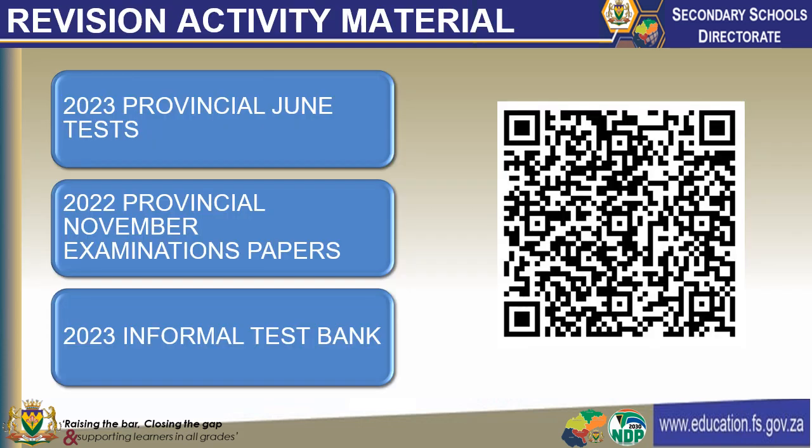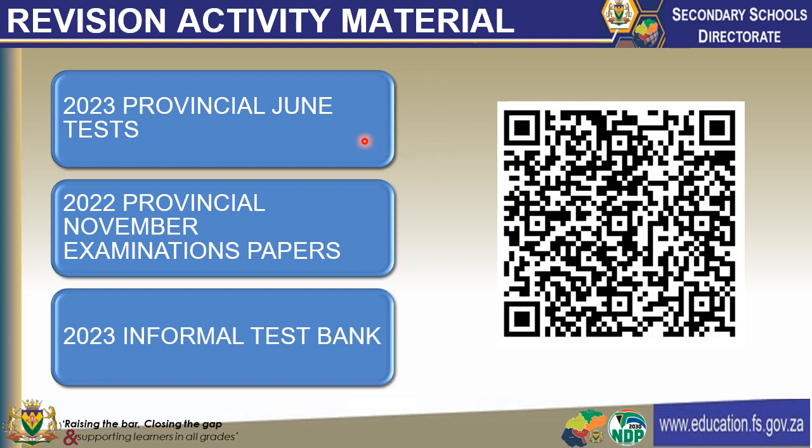Now, over and above the resources that educators might be using at their respective schools, we have also created a QR code here for the 2023 provincial June tests, the 2022 provincial November examination papers, and the 2023 informal test bank.